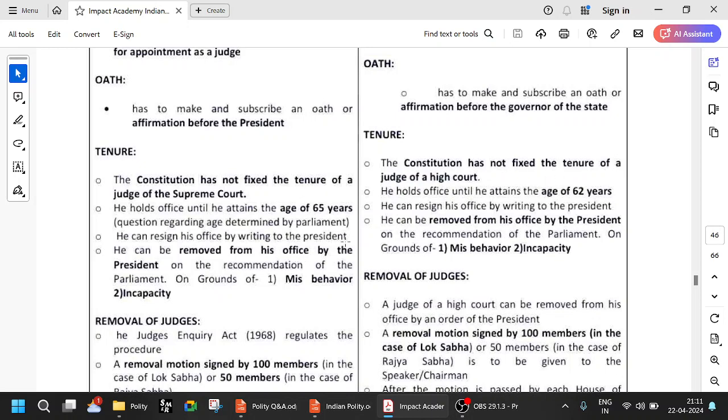He can resign by writing to the president. Here, High Court, he can resign by writing to the president. Same, he can be removed by the president on the recommendation of the parliament on proven misbehavior and incapacity. So here also recommendation of the parliament, on grounds of misbehavior and incapacity.